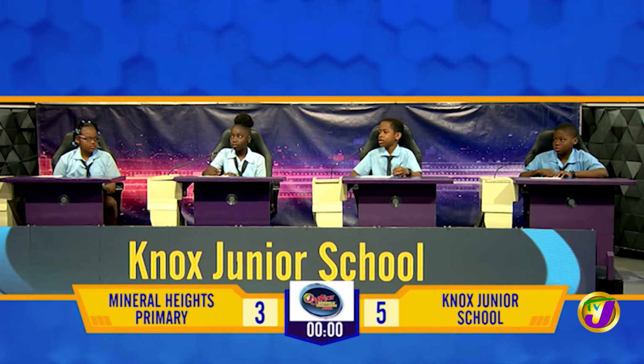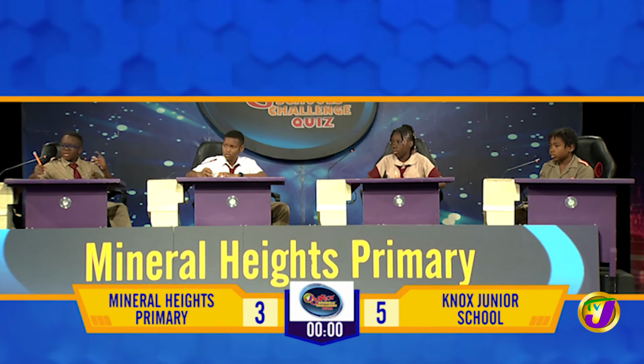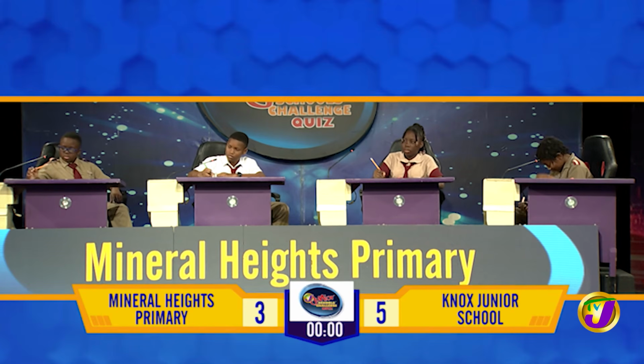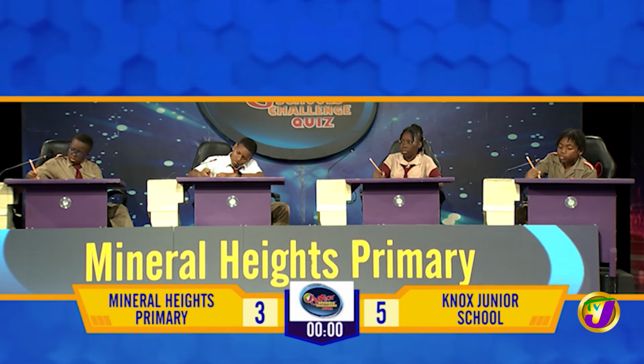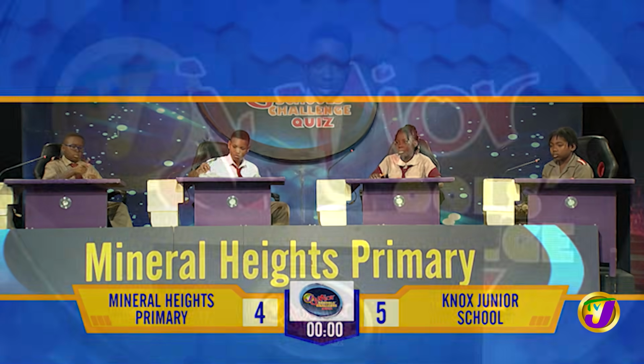Time has passed. Would you like to try, Mineral Heights? Yes, thank you. 122.45. Incorrect. It's 129.45. Still with you, Mineral Heights. Mathematics. What is the sum of 55.87 and 76.95? 132.82. That is correct. And that's the end of section 1.